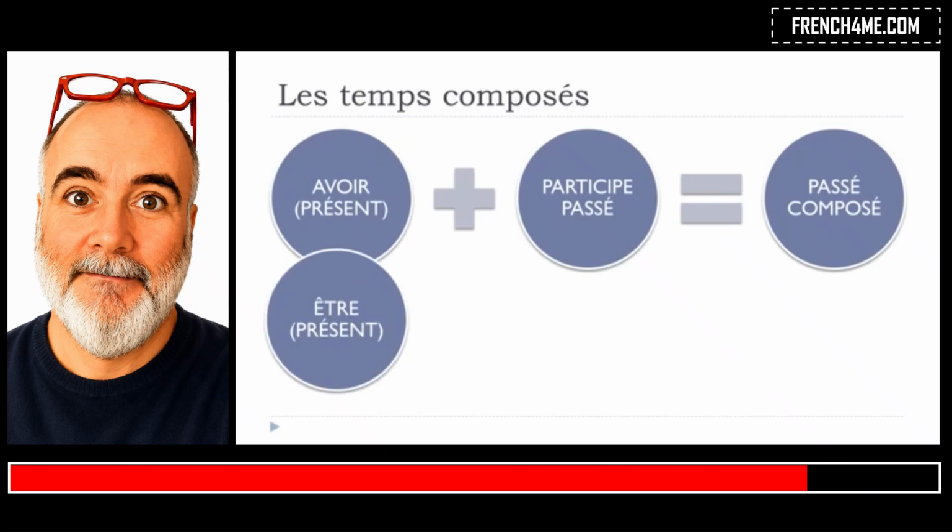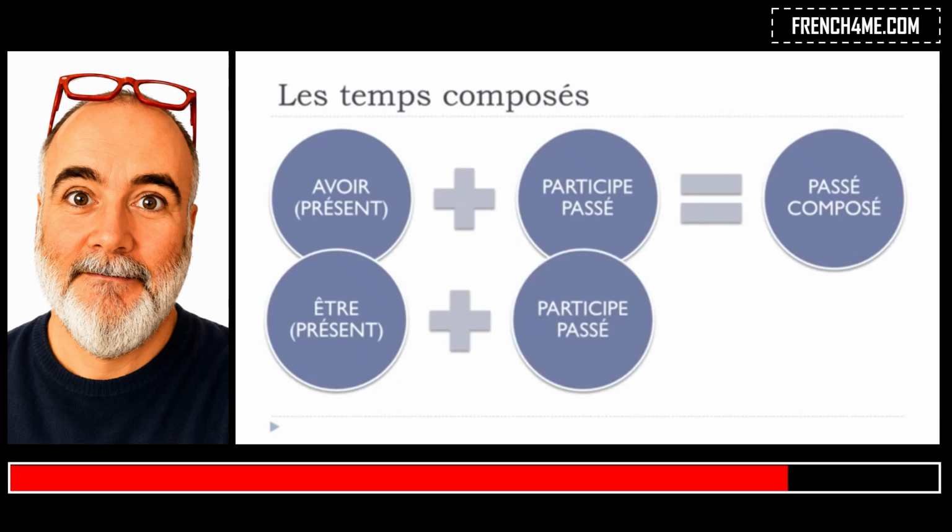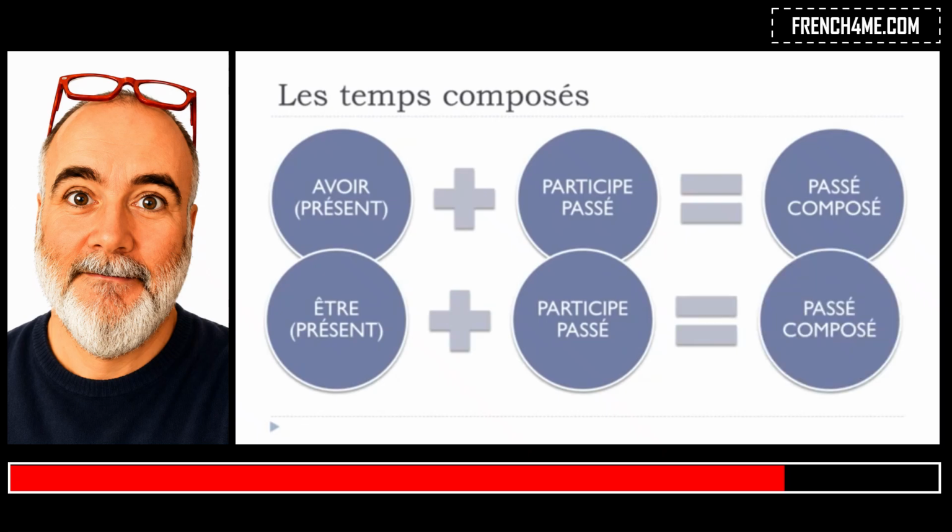Remember that in some cases, but we're talking about exceptions or reflexive verbs, you know, these se verbs, you will have to use être and at the present tense as well, plus le participe passé, and you will get this passé composé, okay? So, of course, it looks simple like that, but then in some cases, and especially after learning so many things, maybe you don't really remember the conjugation of avoir and être at the present tense. So we'll take the time to review that one more time.